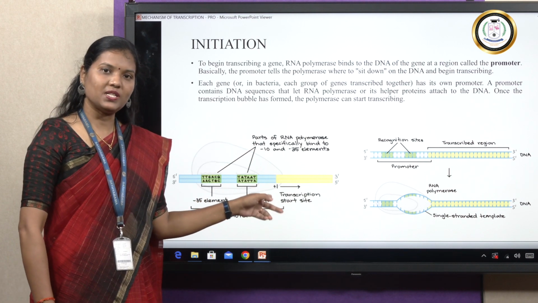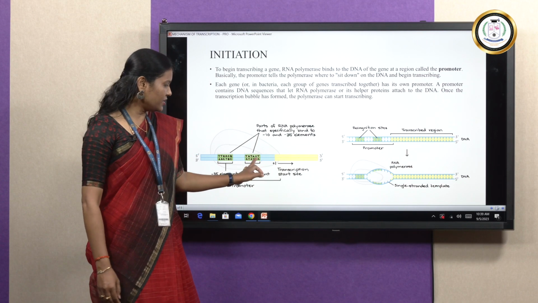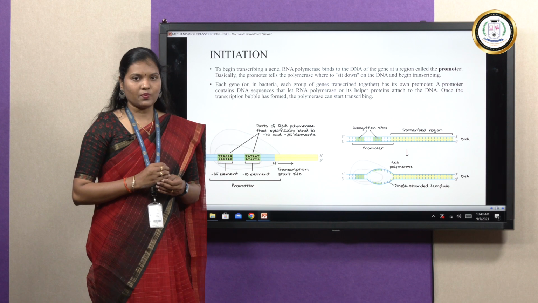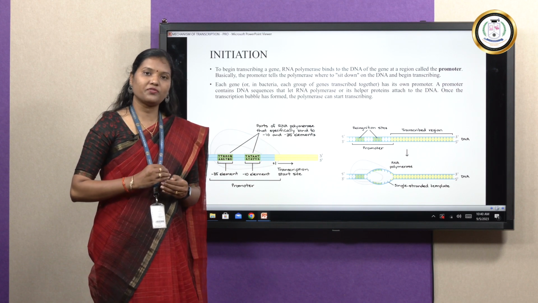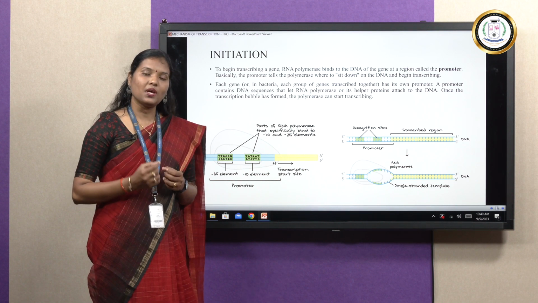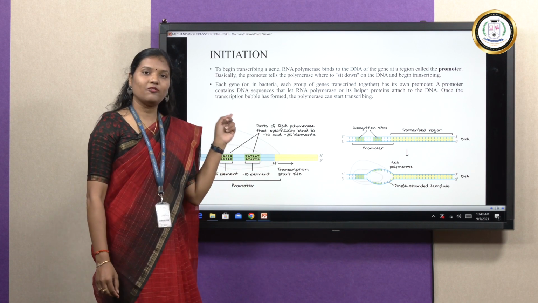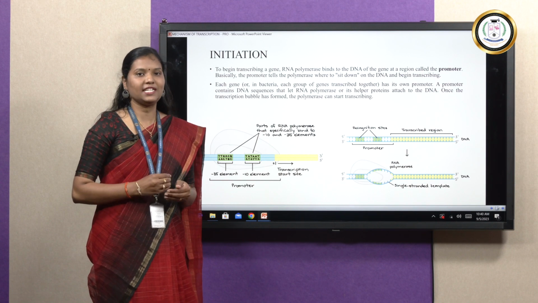Unwinding of DNA happens immediately after this -10 element because there is a continuous stretch of AT nucleotides in both the strands. The interaction between these nucleotides in both the strands will be more or less weaker because of the presence of double hydrogen bonds. So it will be easy for an enzyme to break the double hydrogen bonds present between these two strands, while it will be difficult for an enzyme to break the triple hydrogen bonds that are present between the GC nucleotides.